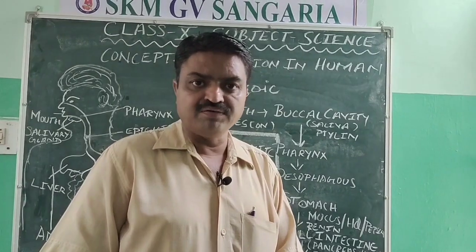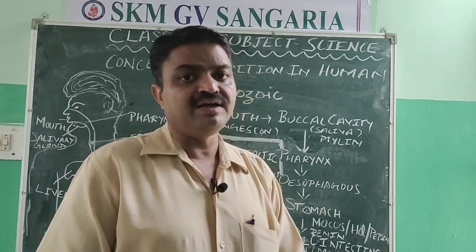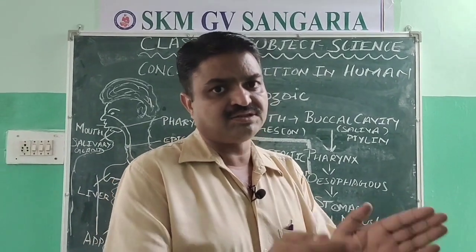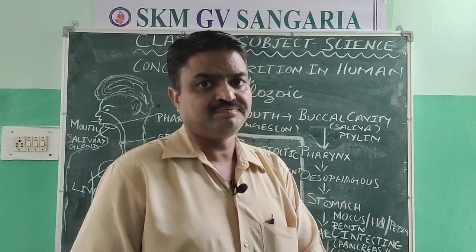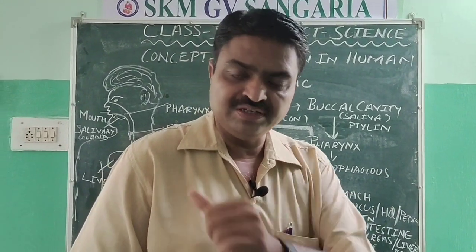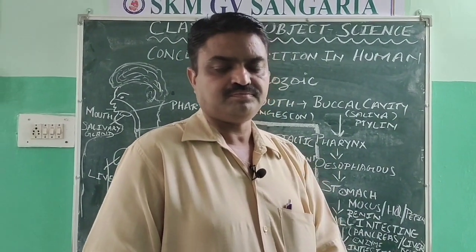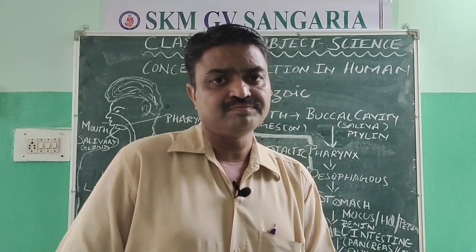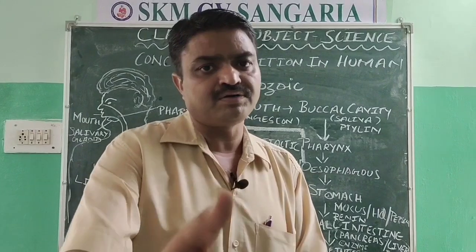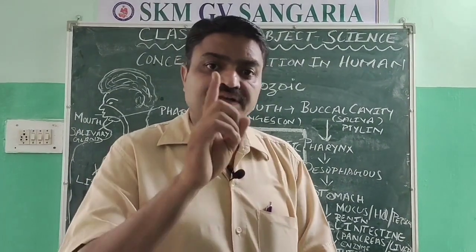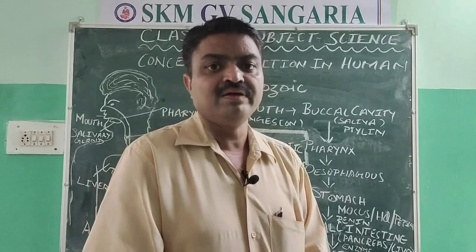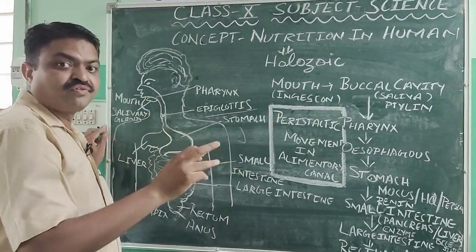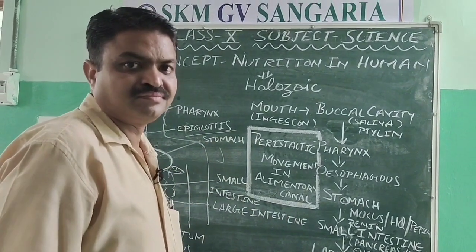Mucus is found around the inner membrane of the alimentary canal, and it is also secreted during the churning of the food inside the stomach. It also helps the food move from one part to another, and that mucous membrane also protects the alimentary canal from digestion.